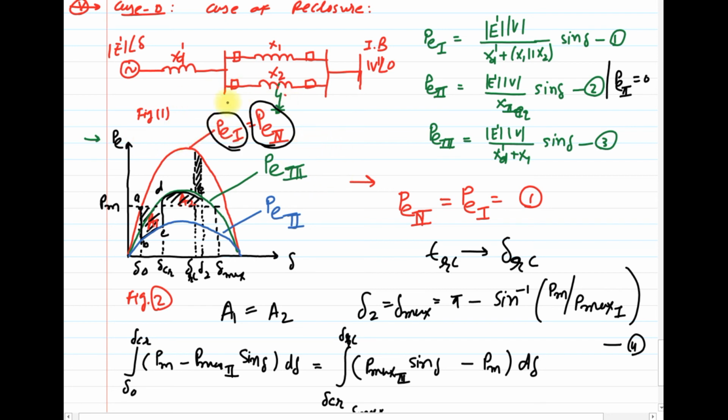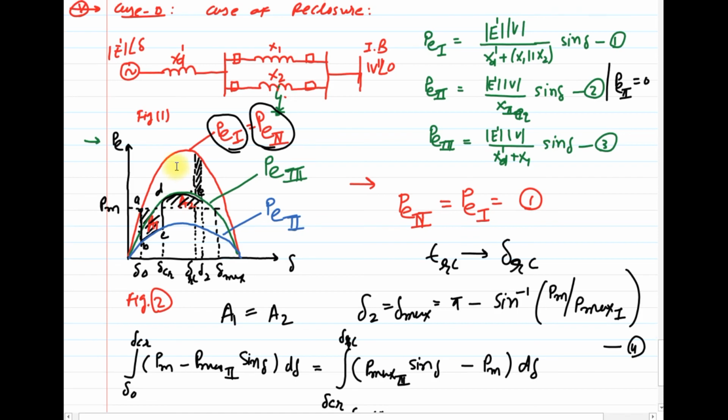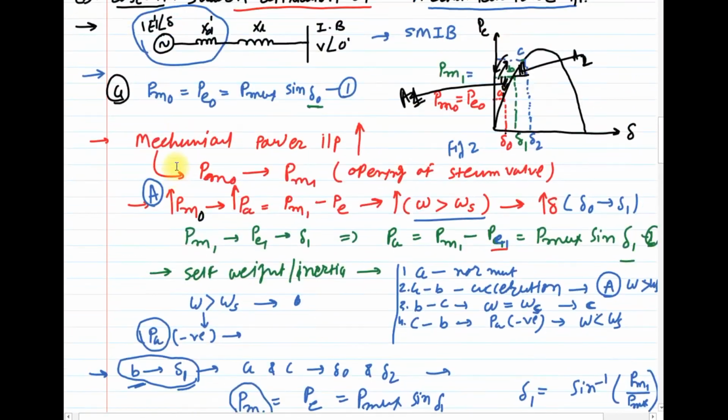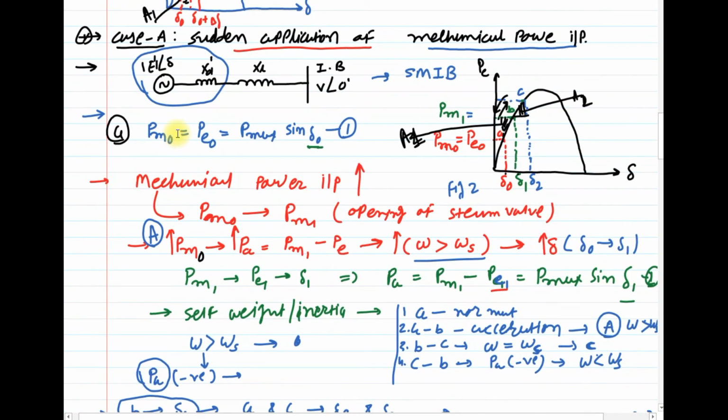Clear? So let me recall, or brief you again, on all 4 cases which we have discussed till now for the transient stability analysis using the equal area criterion. We started from the very first case, which is sudden application of mechanical power input.